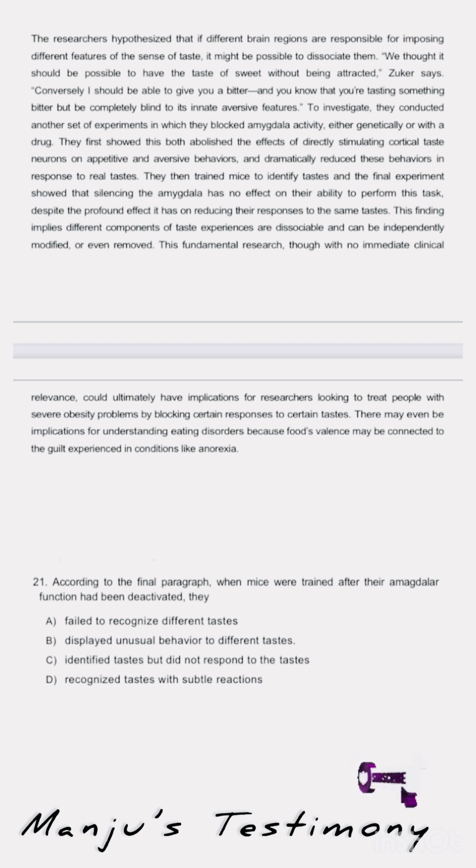They then trained mice to identify taste, and the final experiment showed that silencing the amygdala has no effect on their ability to perform this task, despite the profound effect it has on reducing their response to the same taste. This finding implies different components of taste experiences are dissociable and can be independently modified or even removed.